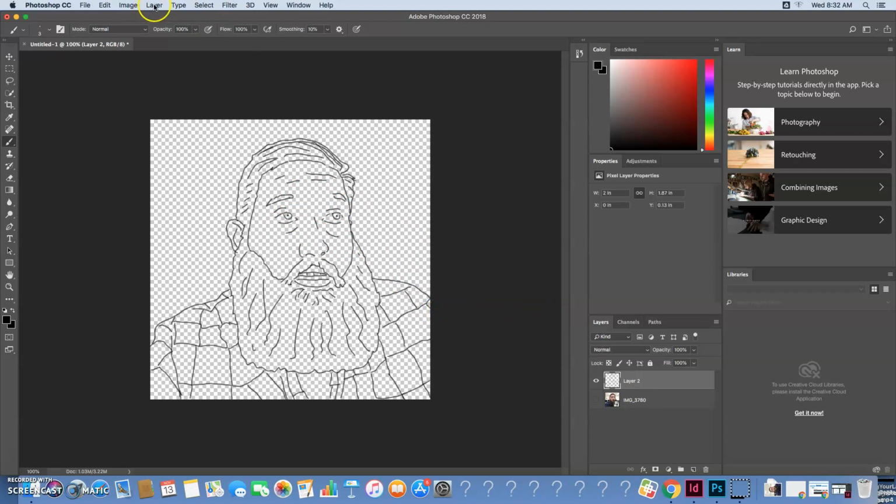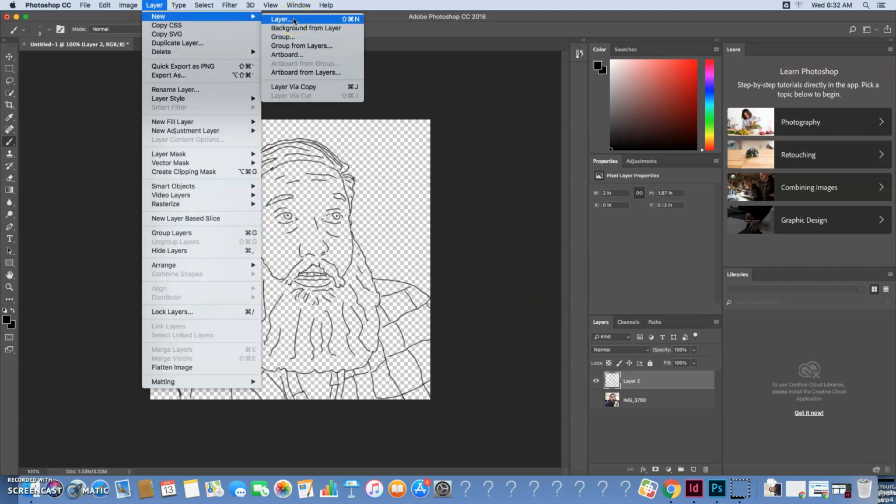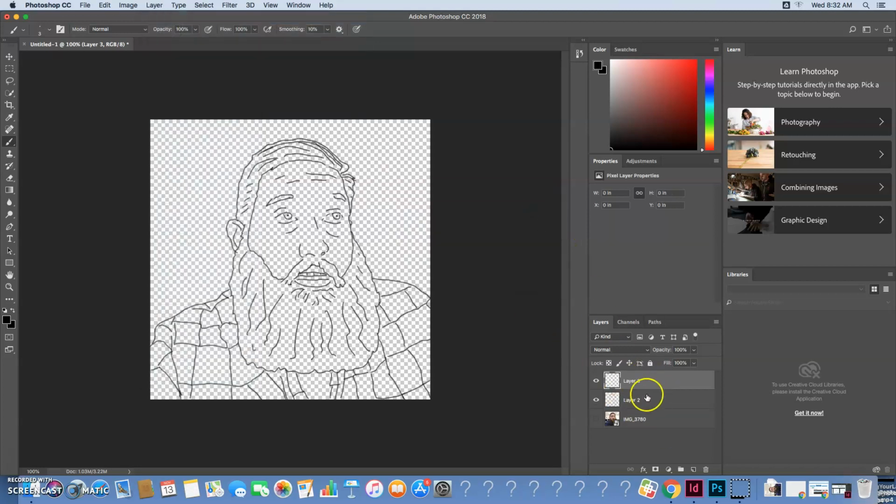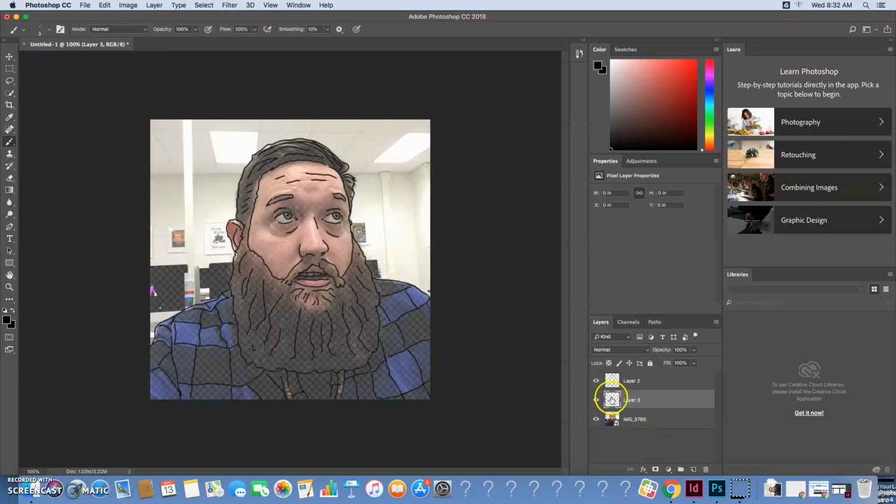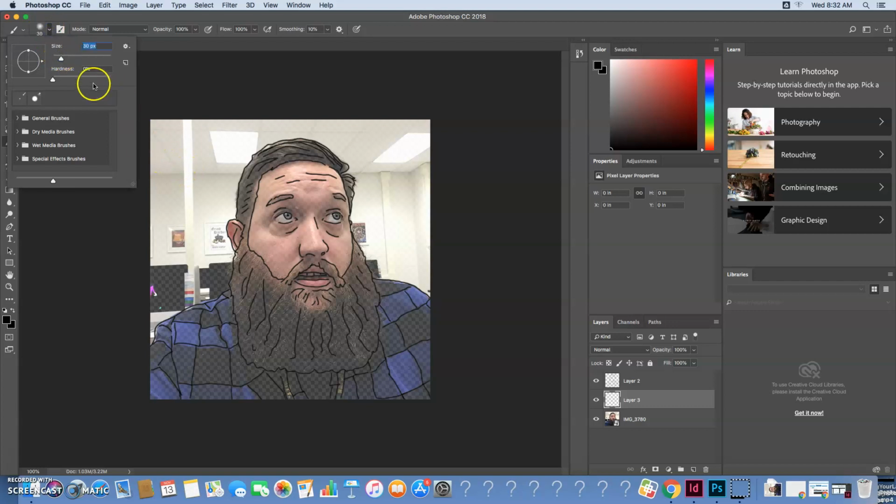And the next step is to create a new layer, and we're going to say okay, and we're going to take this layer 3 and put it in between the photo layer and the drawing layer. And here's why. There's a couple methods to paint things on Photoshop. I'm going to tell you the one I want you to use for what we're doing. Okay, we're going to have that middle layer selected, and that's so that our paint does not go on top of the black lines. And very simply, what we're going to do is grab the paintbrush. We can make it a little larger size now if you want. You can play around with the size.